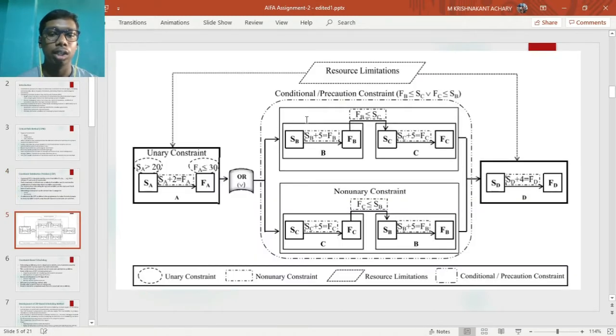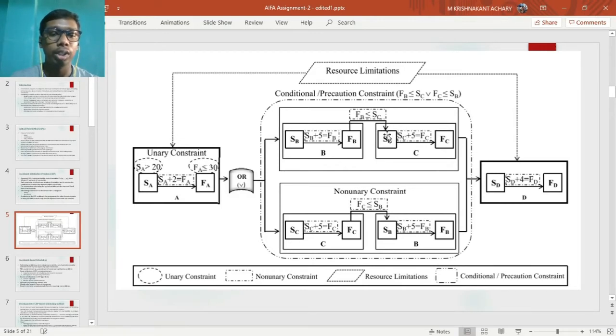Here is a pictorial representation of the project A constraint graph consisting of four activities A, B, C, and D. The variable for each activities are start time and finish time. Here the logical operators such as less than equal to, greater than equal to, not equal to represent the relationship between variables. The activity B and C are bound by conditional constraints.